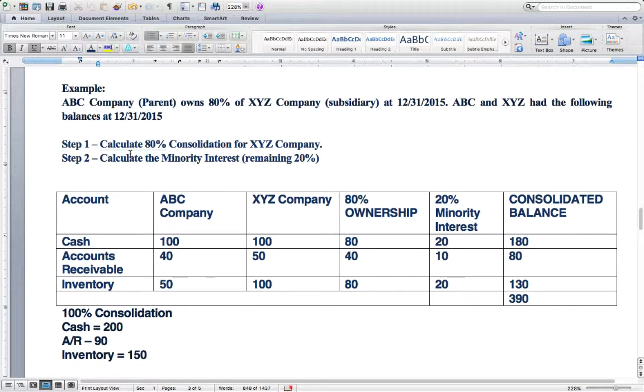This example should help you complete anything that you will see on a homework assignment. With the homework assignment, there are multiple companies in the problem. You will see 3 different companies with the ownership level being different for each one, and then you will be required to calculate what the consolidated balances are for each of those entities, and then the total amount for the parent. So use this example as your guide as you go through the homework.